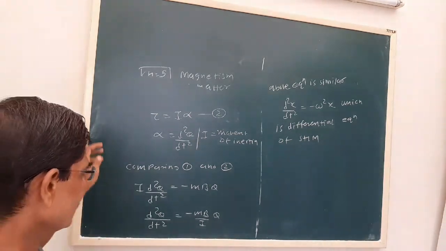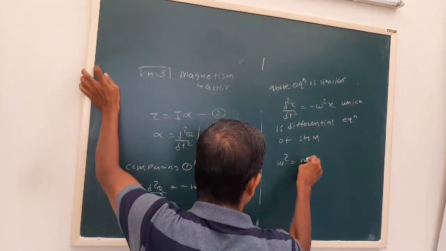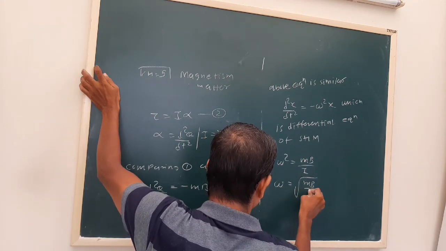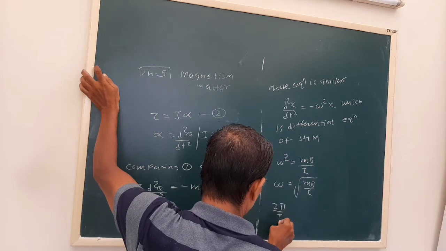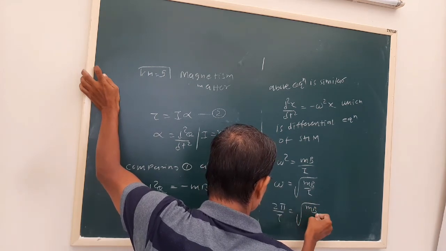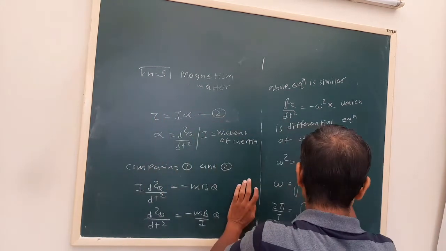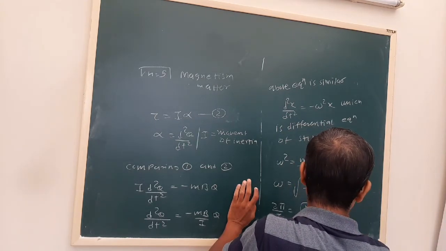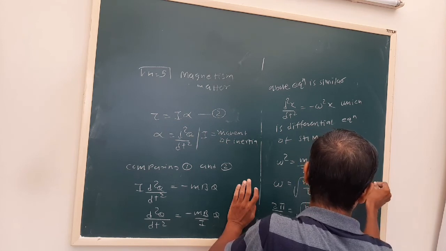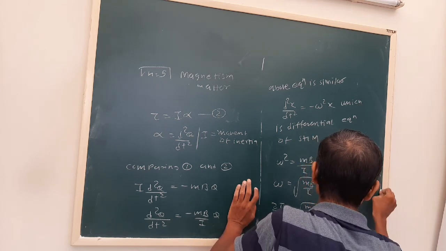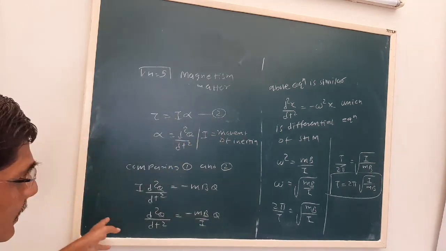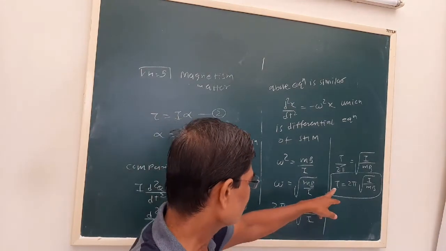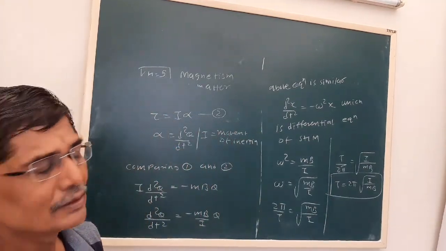Now omega square is mb by I. Omega is root mb upon I. Omega is 2 pi upon T. Then T upon 2 pi is root I upon mb. T is 2 pi root I upon mb. As we have proved that it will perform SHM, what will be the periodic time of this SHM? T is equal to 2 pi root I upon mb.